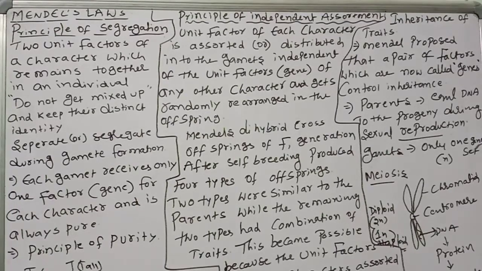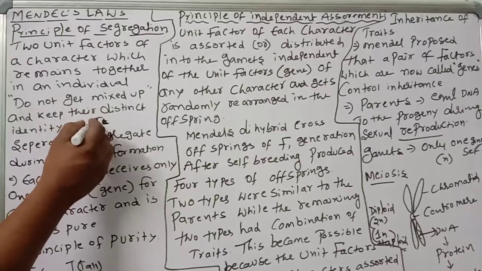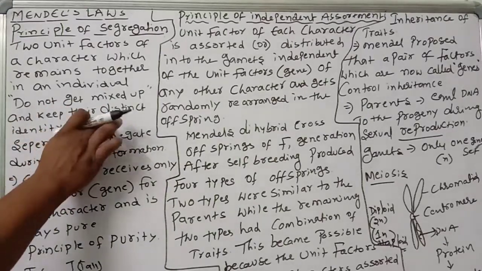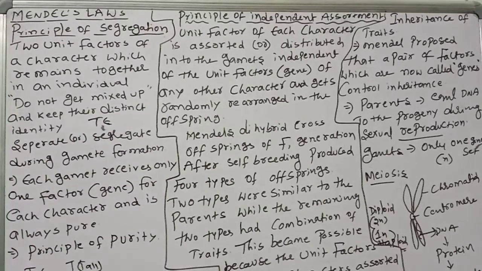Okay children, so what are the important points to remember in these laws? First one is the principle of segregation. The two unit factors do not mix and keep their distinct identity. Capital T, small t, they will not mix with each other. There is no mixed medium. They will not mix.